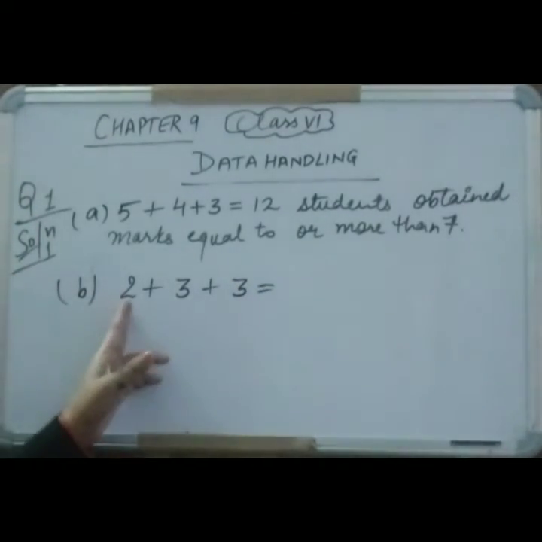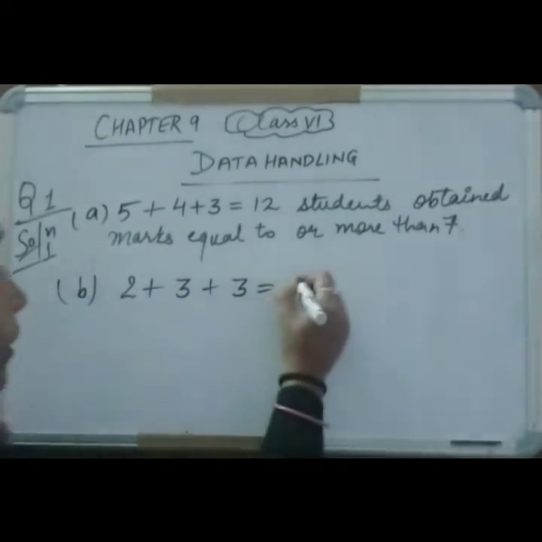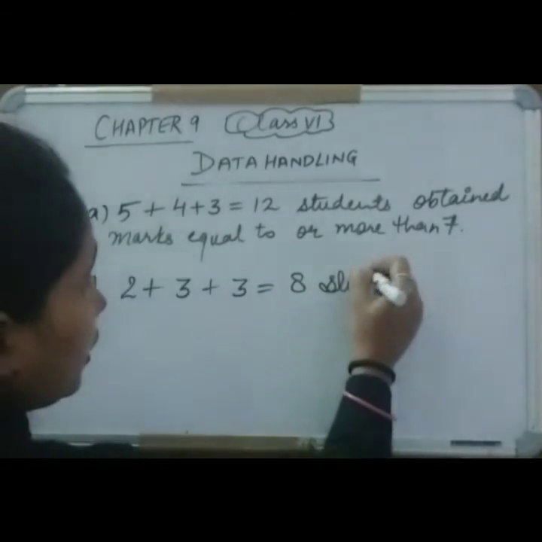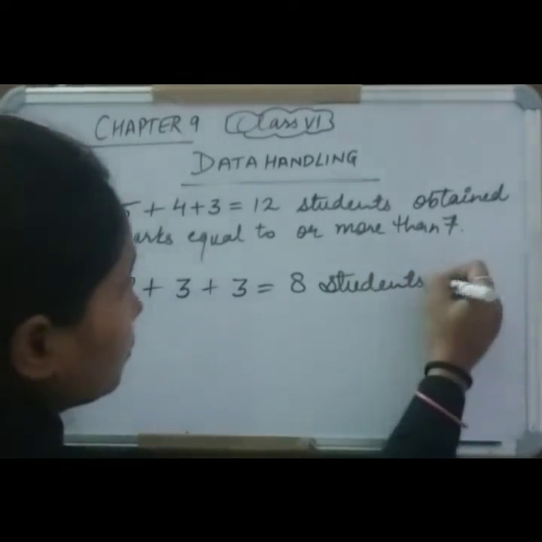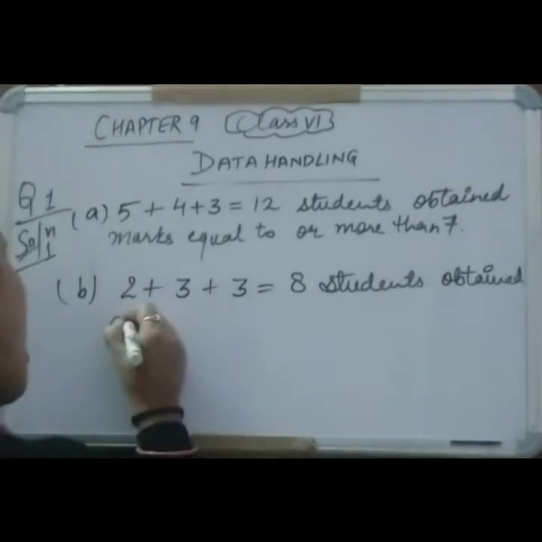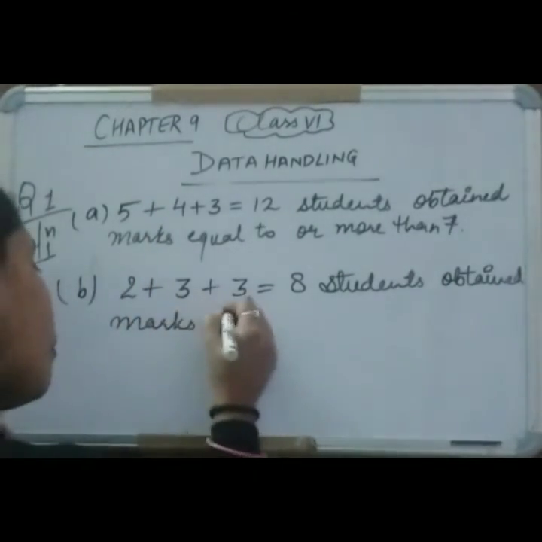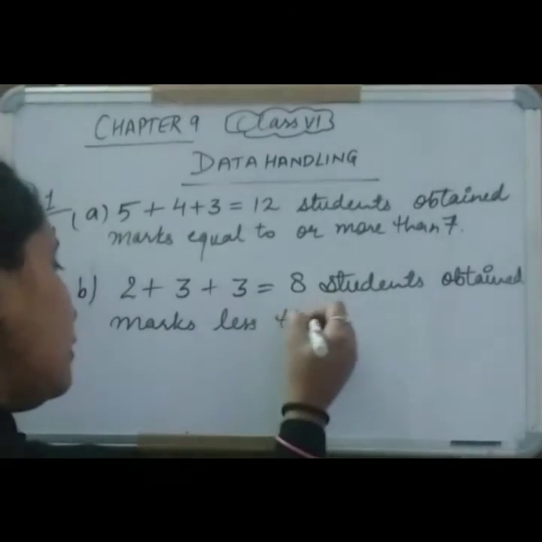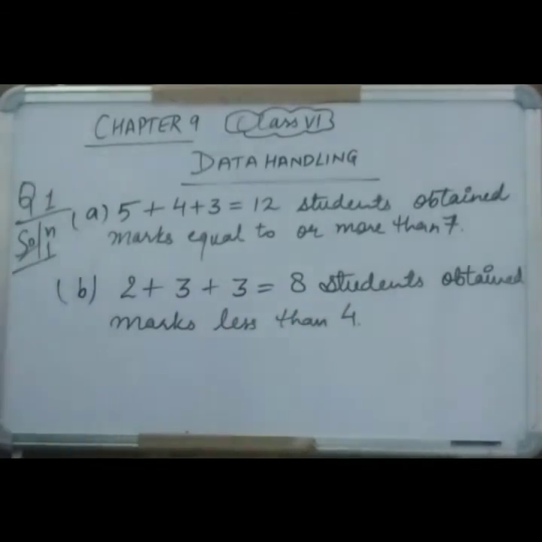So 2 and 3 and 3, that is 8 students. 8 students obtained marks less than 4, or below 4.